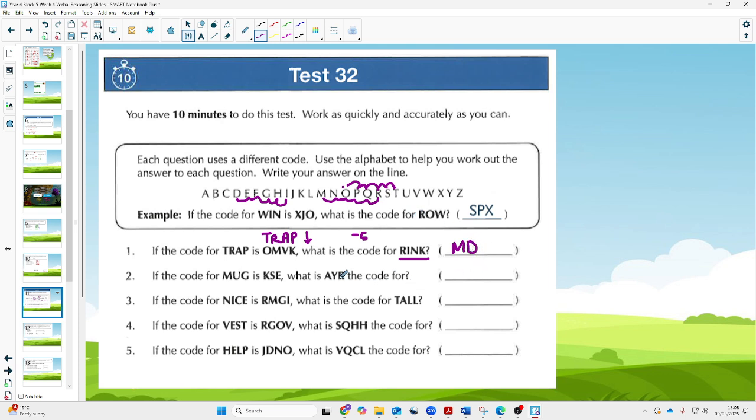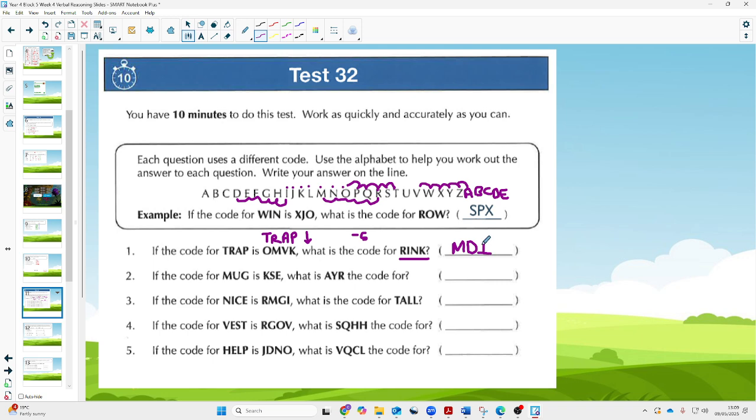Then we're going to go to A to V. Now, interestingly here, you'll see that we're going to have to jump, because we're not going to go A to V all the way up there. We're actually going to work from the other end of the alphabet. So I'm going to add on a few letters just to help me a little bit here. And then A to V is going to be 1, 2, 3, 4, 5 again. So it's always 5. N back 5. We'll start up here. 1, 2, 3, 4, 5. So we're going to need to have an I